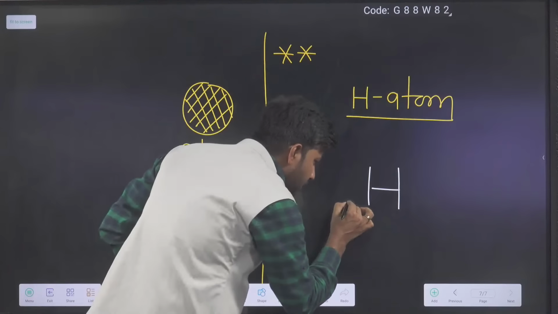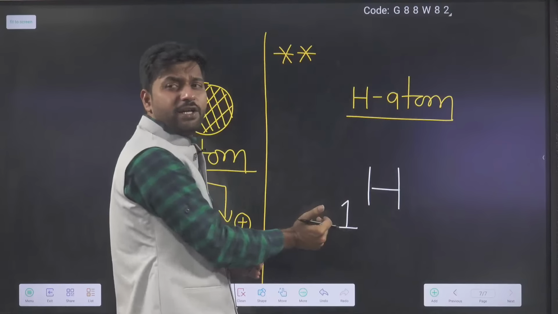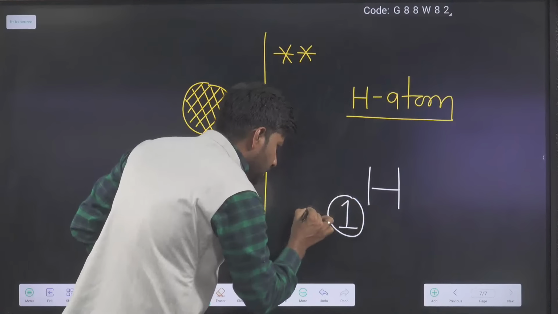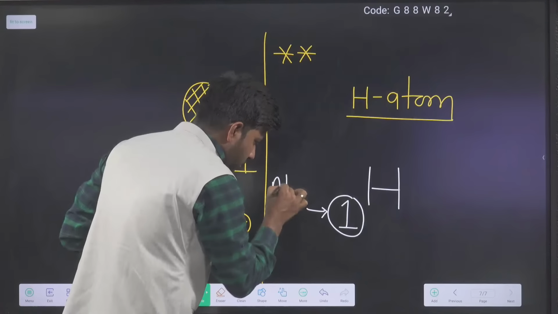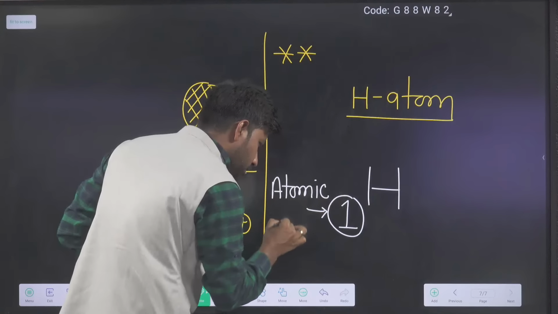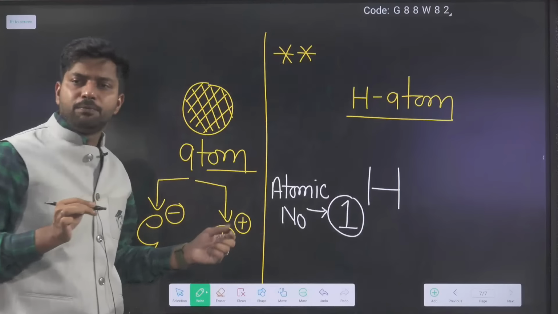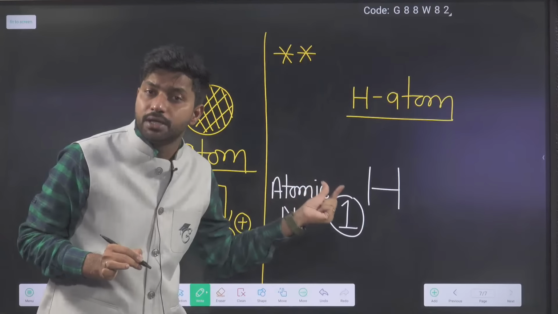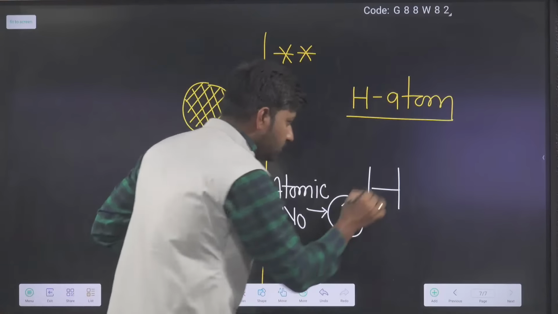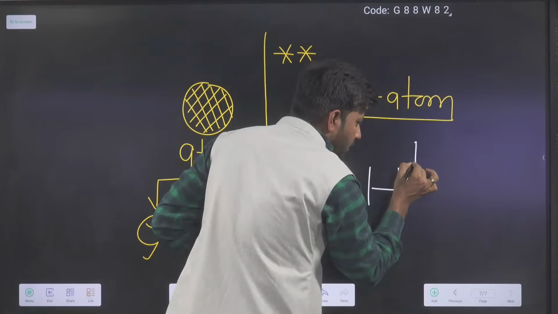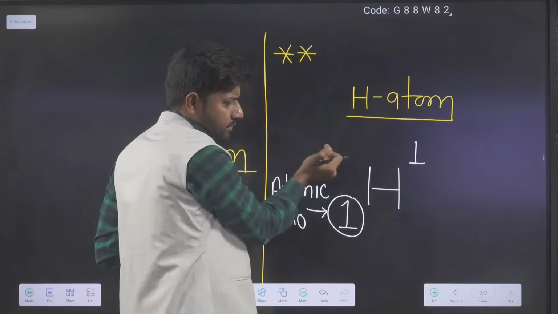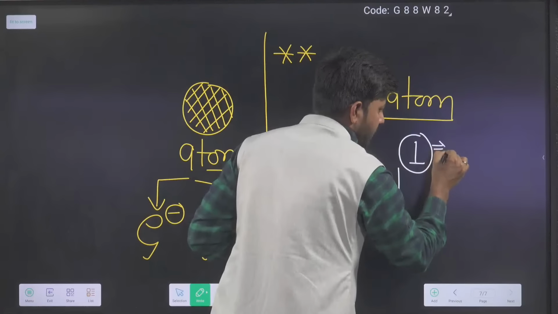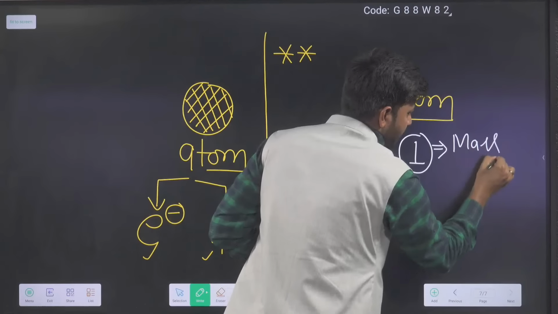Whatever we are writing here at the bottom left corner is known as the atomic number. Most people have an idea that it is the atomic number. For those who don't, this is the atomic number. Now, whatever is written in the top right corner, sometimes the top left corner also, is known as the mass number.